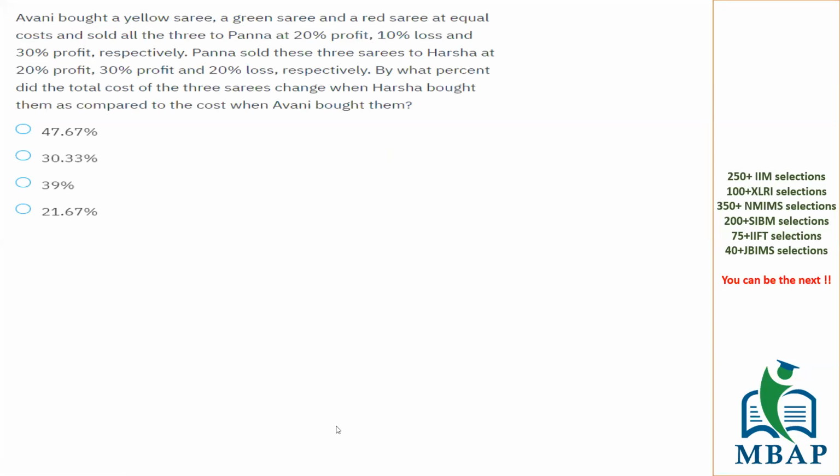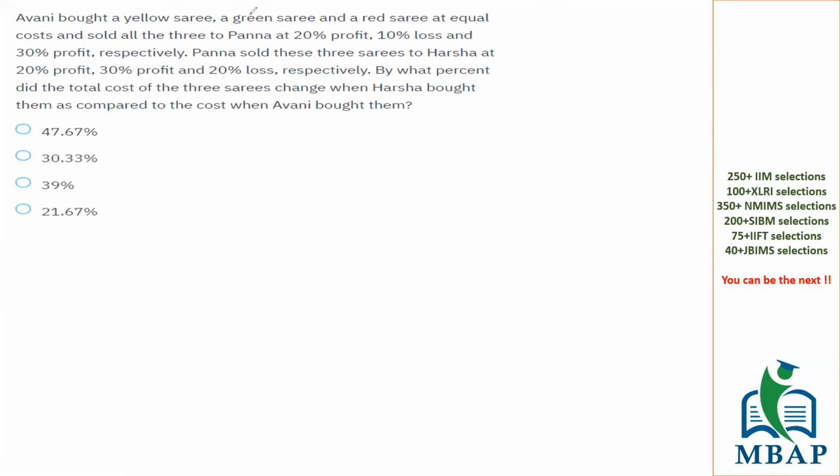Let's solve this question. Avni bought a yellow sari, a green sari, and a red sari. I repeat.